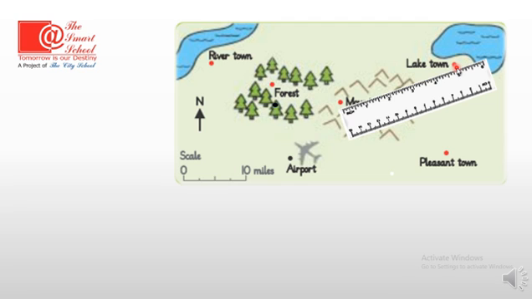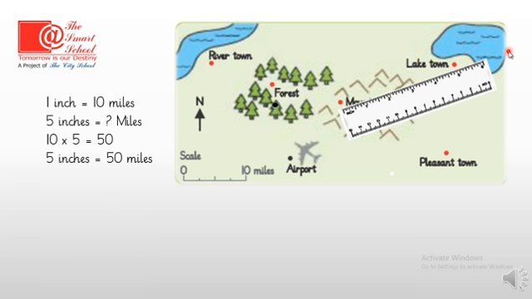Now let's calculate the distance. 1 inch equals 10 miles. 5 inches equals how many miles? 10 multiplied by 5 equals 50. So it means that 5 inches equal 50 miles.